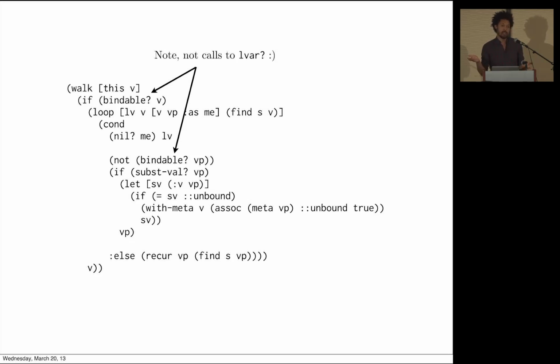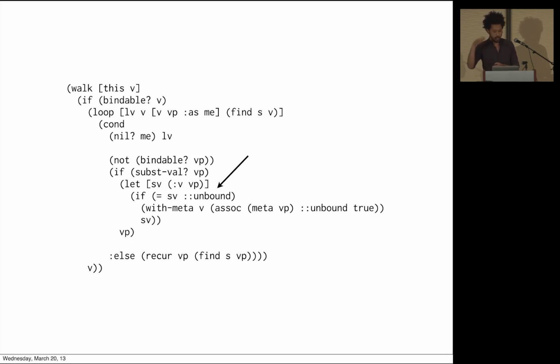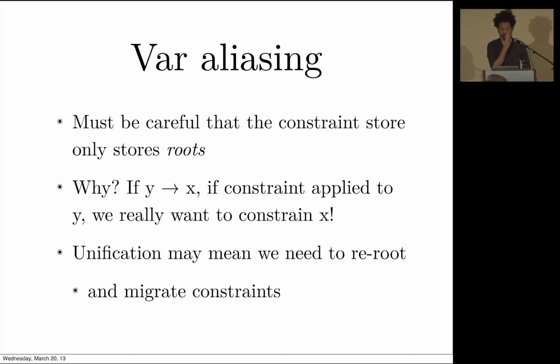And then here's our little trick. We check, was the logic var bound to this thing that's holding domain information? If it is, return the variable. Don't return this weird value that we use to store domain information. So another tricky thing that we ran into is var aliasing. The constraint store is this nice thing. It's a way for us to quickly look up constraints on a logic var. And it's an optimization. We don't have to do any scanning.